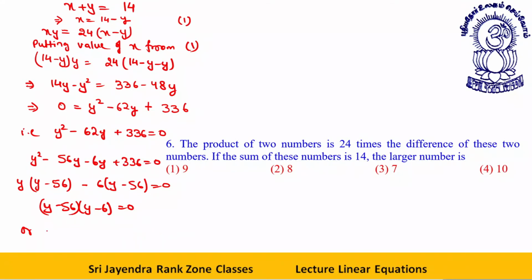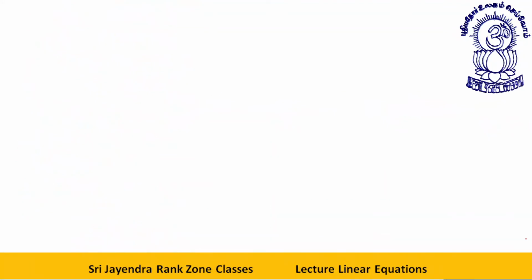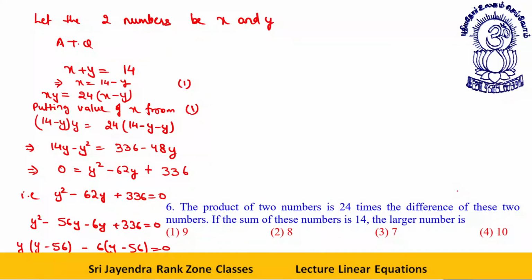See, y minus 56 is equal to 0 or y minus 6 is equal to 0. This implies y is equal to 56 or y is equal to 6. Fine. Now x plus y is 14. Therefore x is equal to 14 minus y. I'm sorry, very limited space.